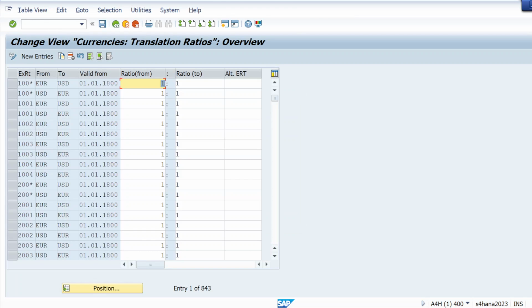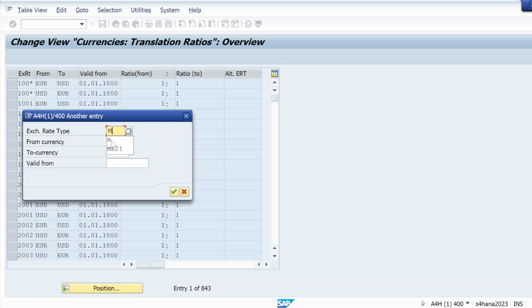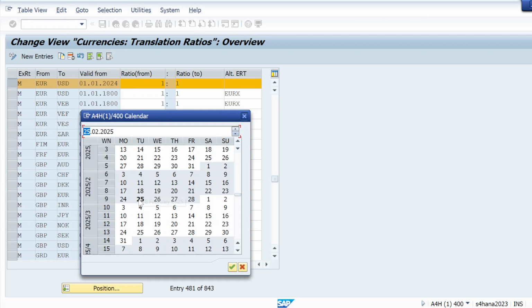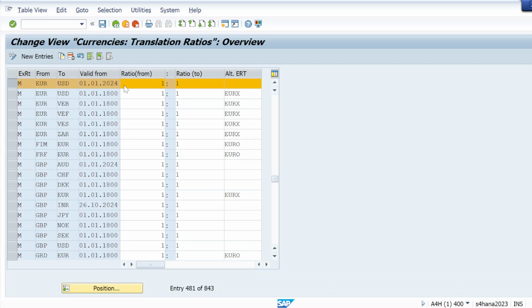Okay. And here let me check, from currency exchange rate is M. From currency, like euro to USD, is there or not? If not, we will create. So euro to USD, right? So euro to USD is there already, and 1:1 ratio is there from euro to USD, and it's also activated from 1st of January 2024. So let me give today's date, 25th of February. Okay, it's not changing.